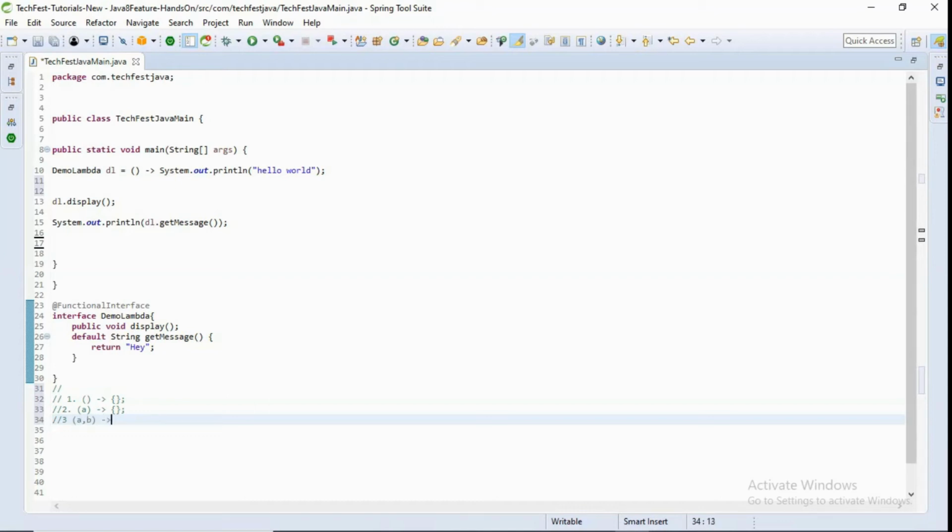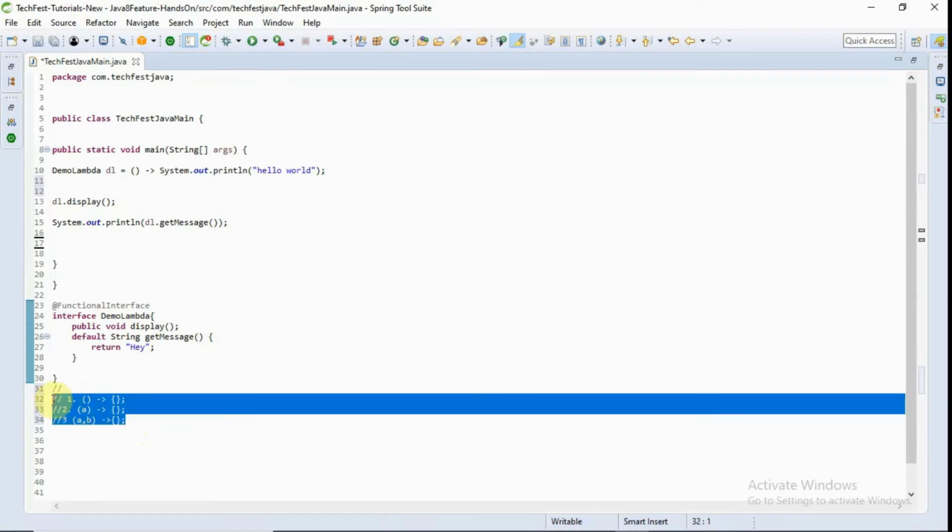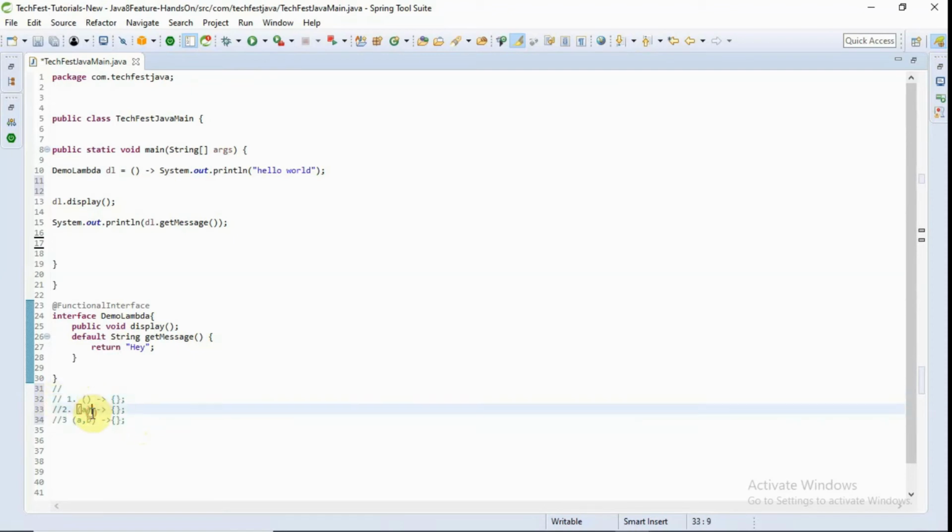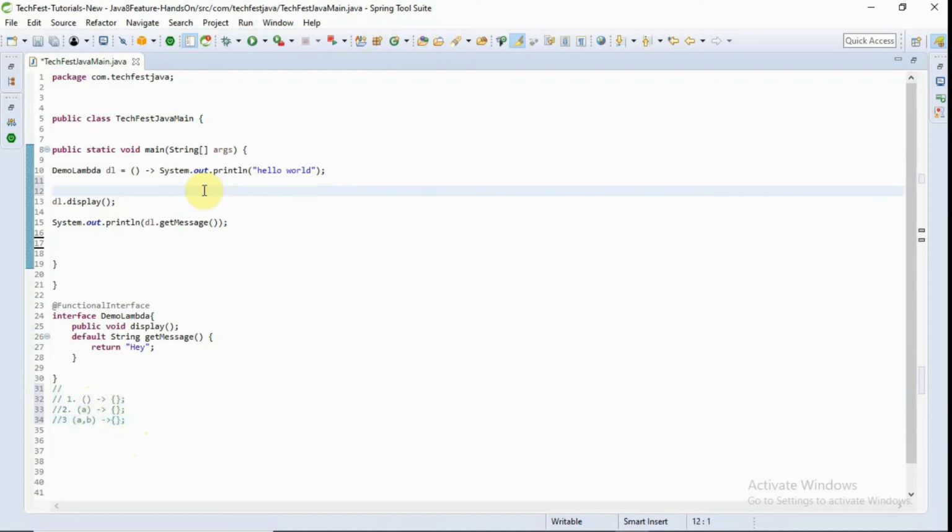So without argument, one argument, and multiple arguments: these are the three ways we can define the lambda expression. Let's demonstrate all this.